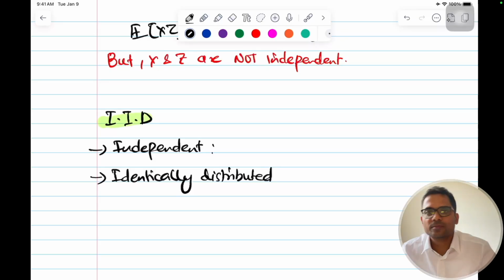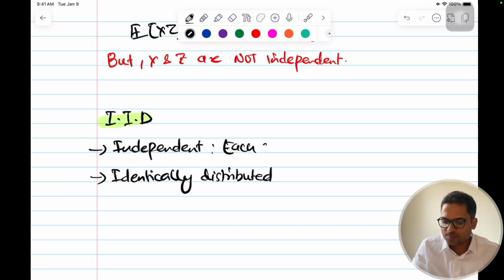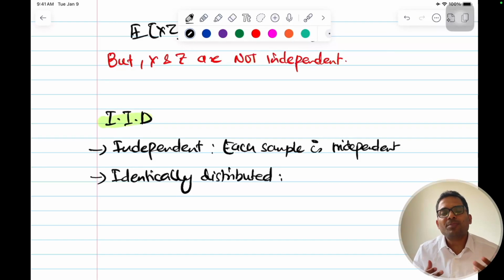Independent, we know each sample is independent. Okay, so the value of one sample does not impact the value of other. And identically distributed means that all the samples are coming from the same distribution.